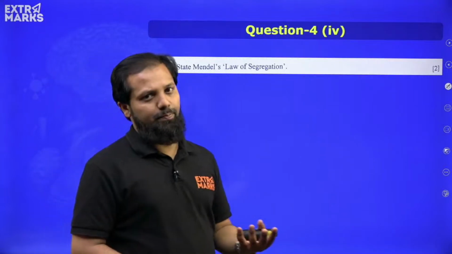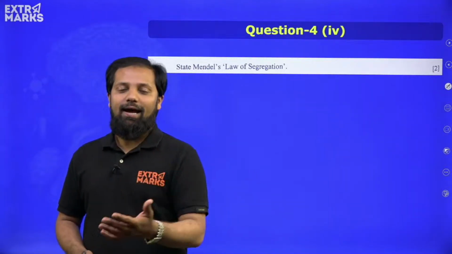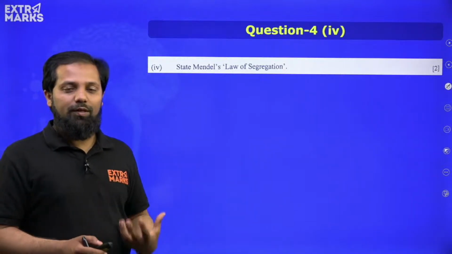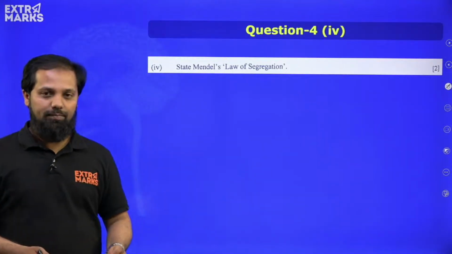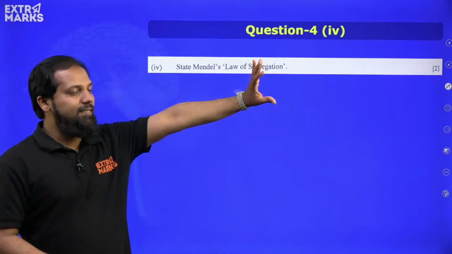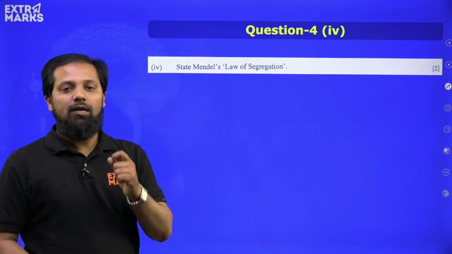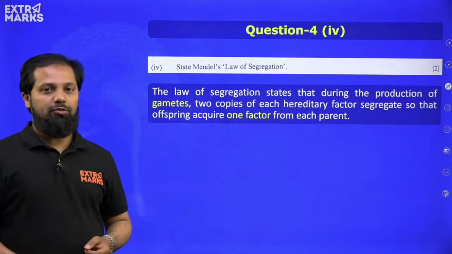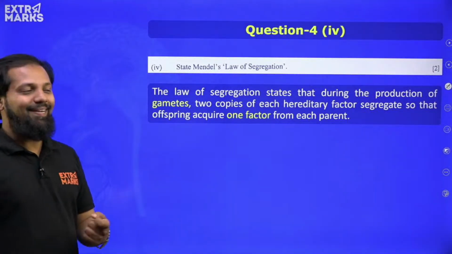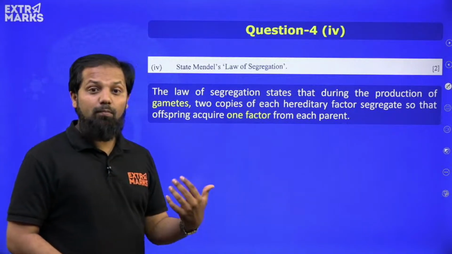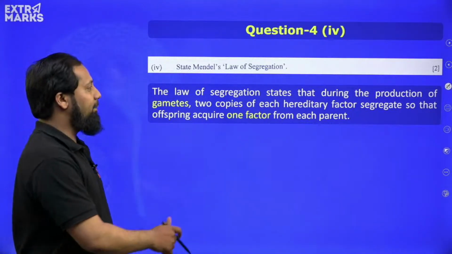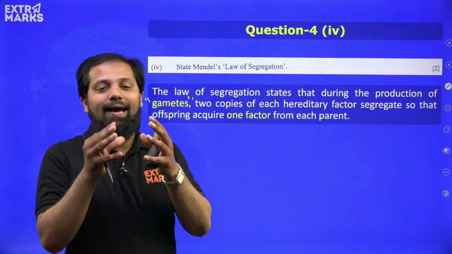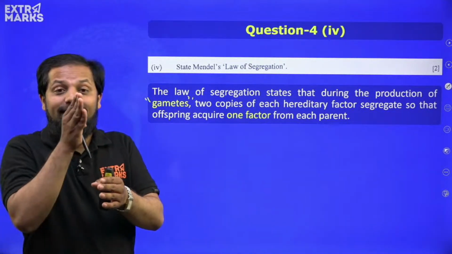State Mendel's law of segregation. Very important question, expected question, because every year either from monohybrid cross or from dihybrid cross we expect a question to come from this heredity concept, right? Mendel's law of segregation is the law that has been proposed from the monohybrid cross. According to this law, at the time of gamete formation, when gametes are being produced, the alleles which are present in pair get separated.